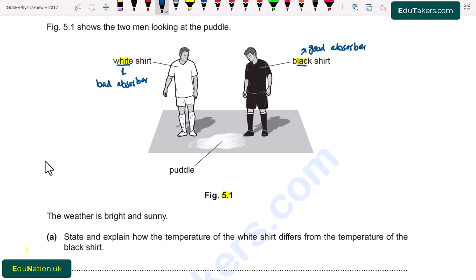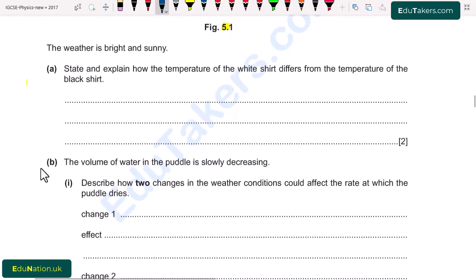So the man wearing the black shirt will absorb more radiation because black color is a good absorber. So the temperature of the man wearing the black shirt will be higher compared to the temperature of the man wearing the white shirt. So I write here